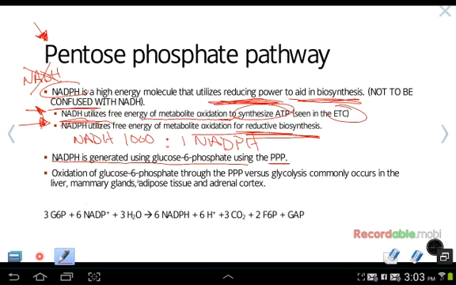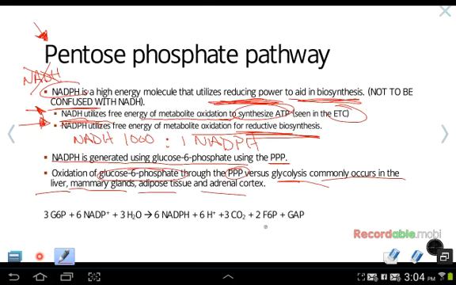And oxidation of glucose 6-phosphate through PPP versus glycolysis is commonly seen in tissues that do a lot of lipid synthesis. So with liver, mammary glands, adipose tissue, and adrenal cortex, we see that more often than not, glucose 6-phosphate is used in the PPP pathway versus going straight to glycolysis.